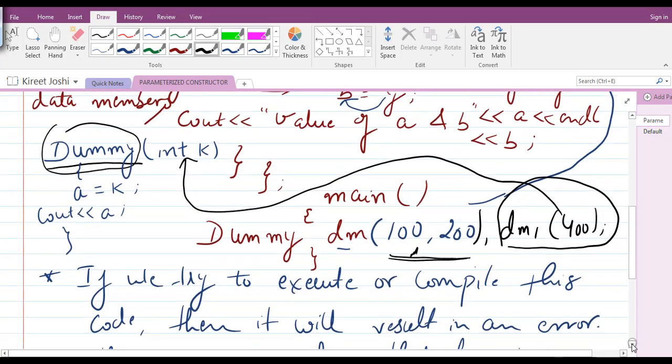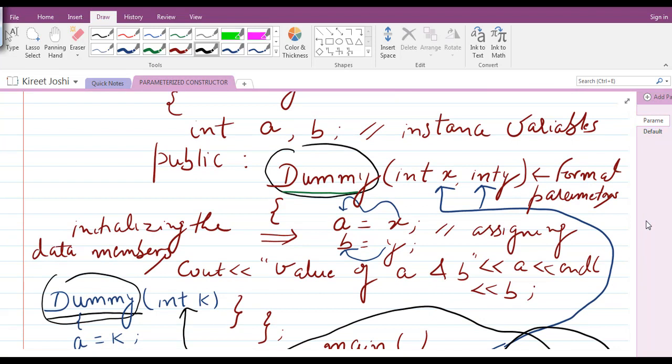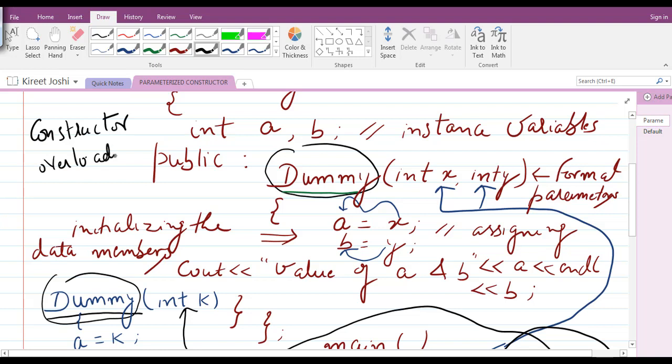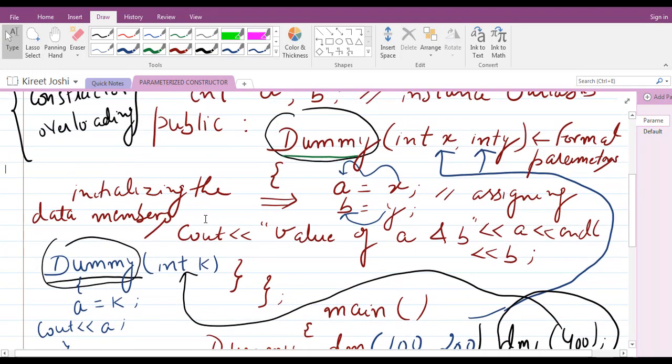Okay, and this concept, in which I am creating n number of constructors, or more than one constructor having the same name but differing in the data type, is known as constructor overloading. So what I am doing here is constructor overloading. This is also a property of a constructor: constructor overloading is possible because a constructor is also a special member function, and it can behave the same as the function overloading concept.